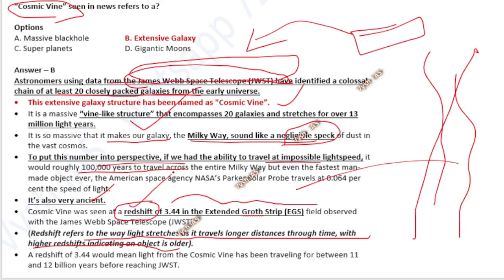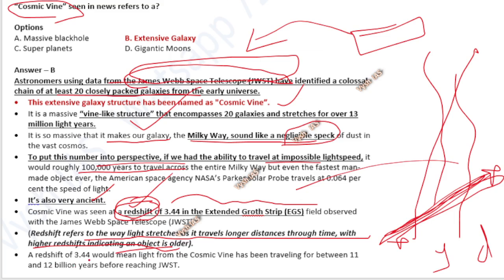That much only you have to study. Redshift, same as we say light year. Light year, don't think it's a unit of time. Light year is a unit of distance. When we say this many light years, we mean from here to here, that much distance it is. Light year is a unit of distance. This is a prelims question, not a unit of time. Same like that, redshift tells us how old it is, how far away it is, indicating an object is older in time.